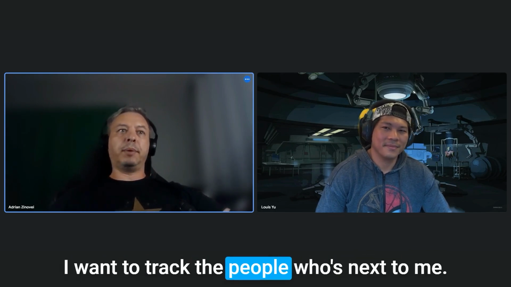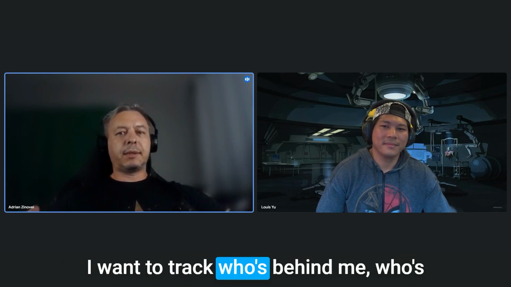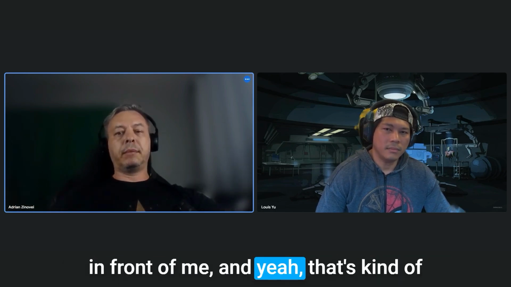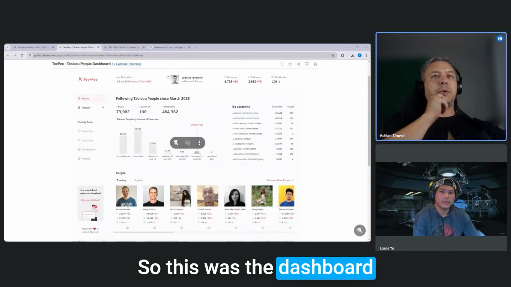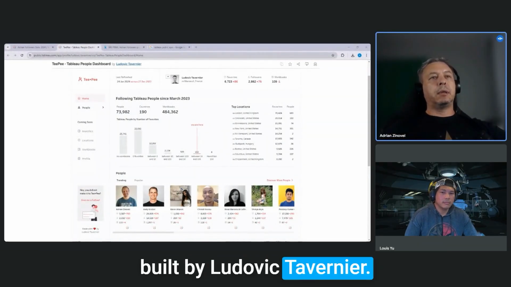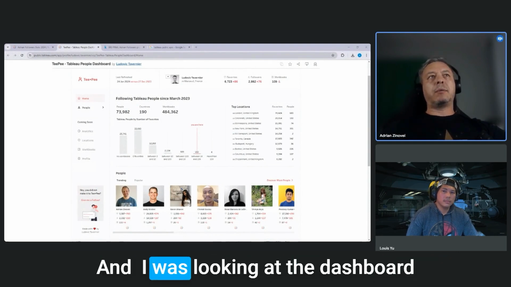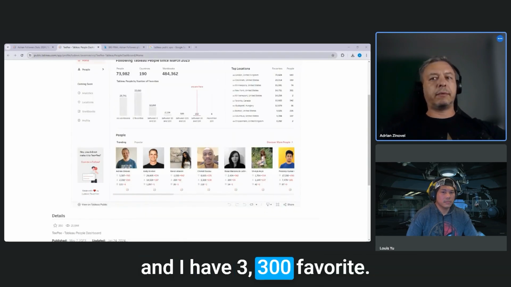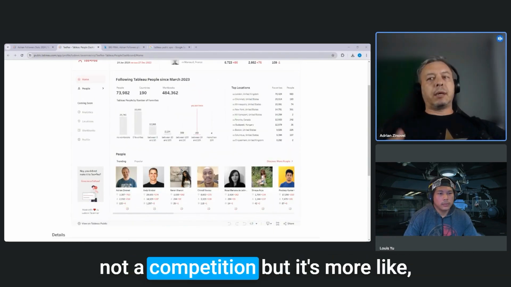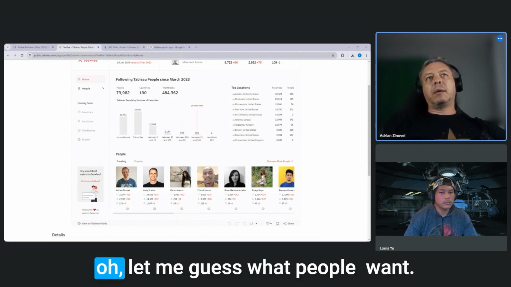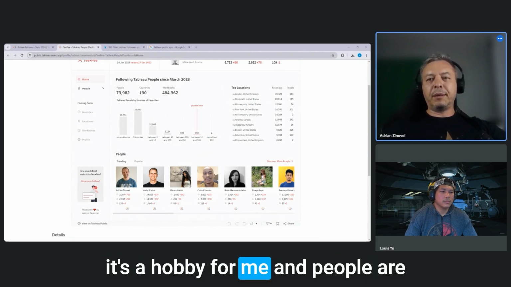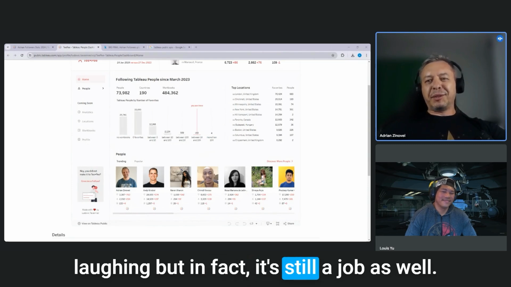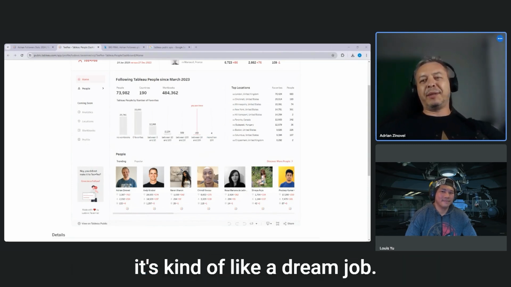I want to track the people who are next to me, who's behind me, who's in front of me. That's kind of how I was trying to keep myself in shape. So this was the dashboard built by Ludovic Tavernier. I think he was refreshing it every month, and I was looking at the dashboard, and I had 1,300 favorites. Now it's double that, and it's not a competition, but it's more like, let me guess what people want. So it's more like a game. I'm always joking that Tableau is a hobby for me, and people laugh, but in fact, it's still a job as well. So it's kind of like a dream job.